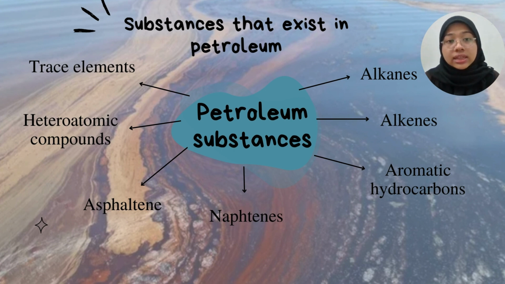While asphaltene is a complex compound in crude oil or raw petroleum, and it can precipitate, causing pipeline blockages and reducing efficiency during the refining process. However, the solution to this problem is still ongoing.